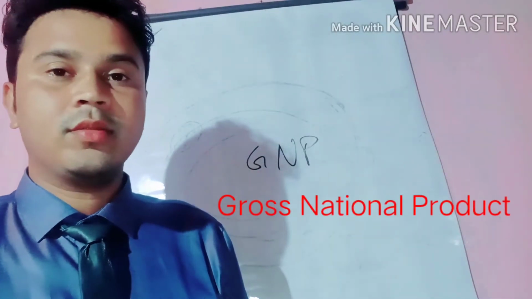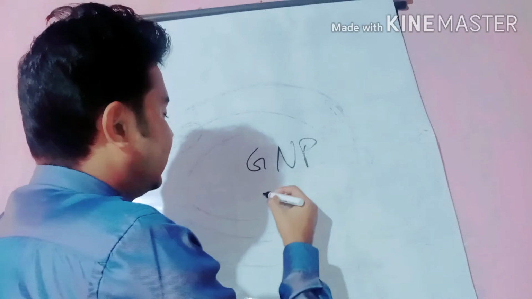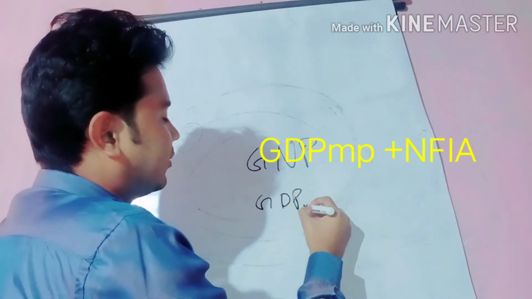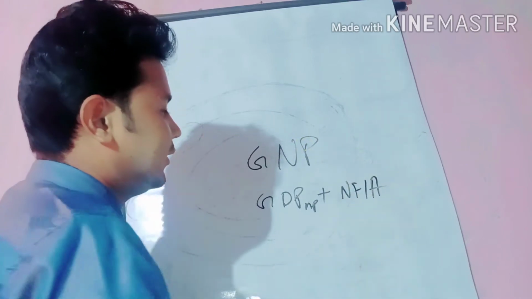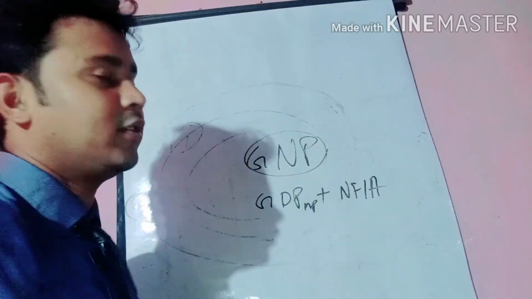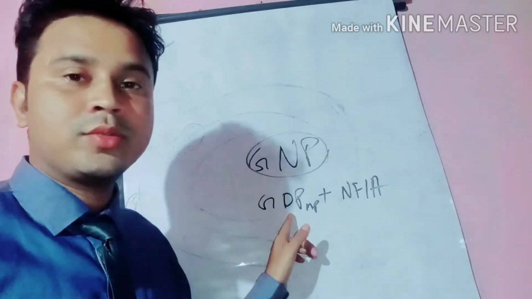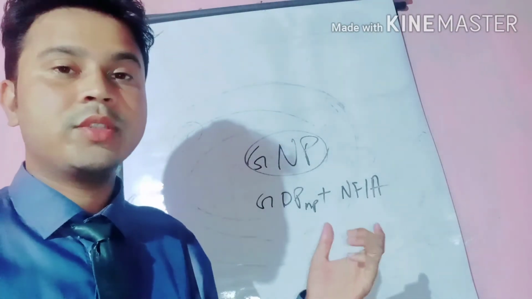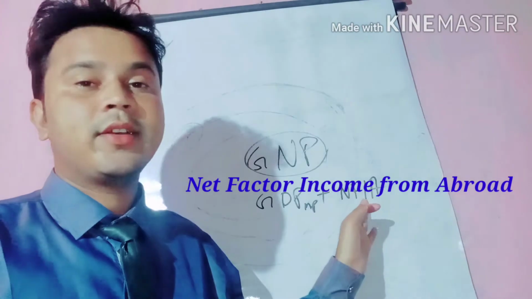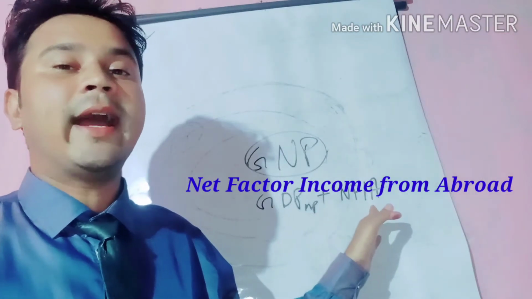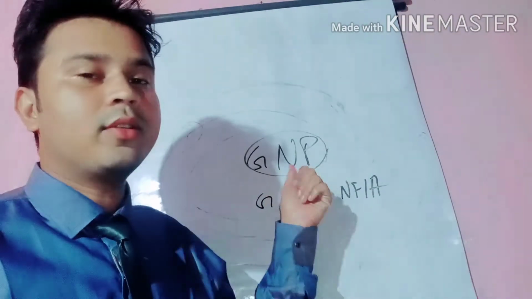Now the gross national product. Gross means total, the total national product. So how do we get the GNP? The GDP at market price plus NFIA, and then we get the GNP, the gross national product, or the total national product. GDP is the total product of a country within the geographical boundary in a year. If we add the net factor income from abroad, NFIA, then we get the total national income, or the GNP.